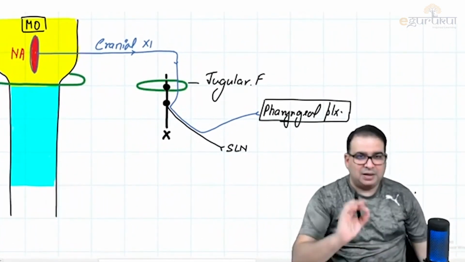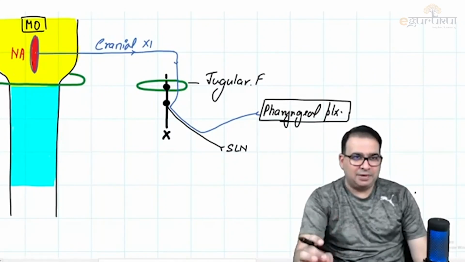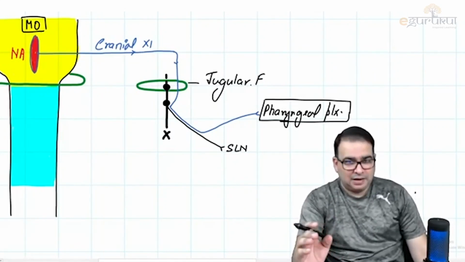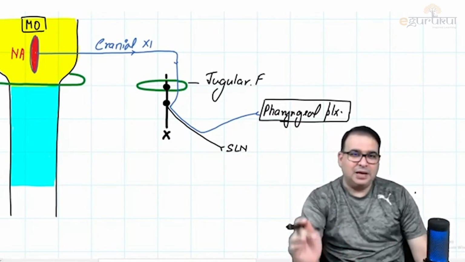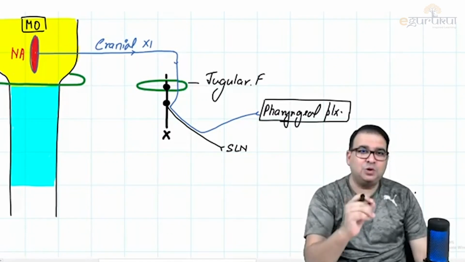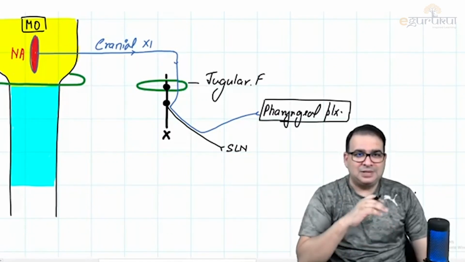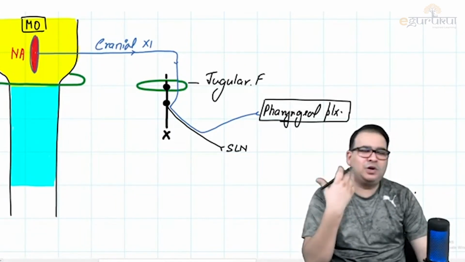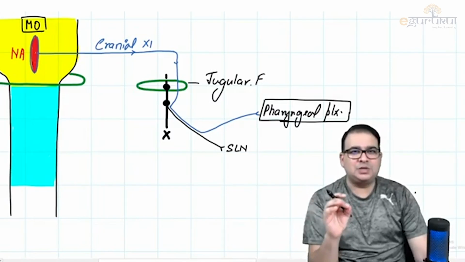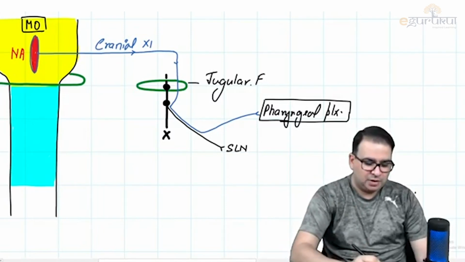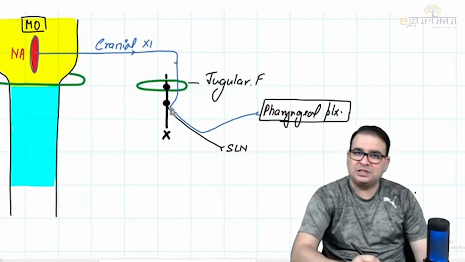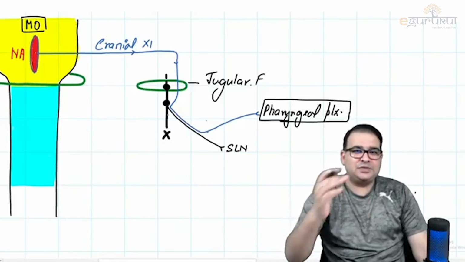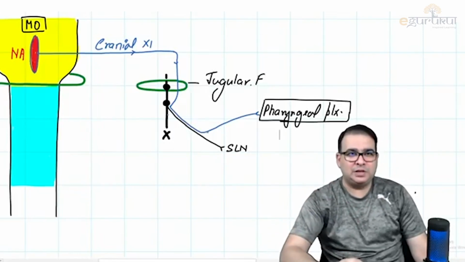So first things first, cranial accessory nerve left the medulla oblongata coming out of the nucleus ambiguus separately. It leaves the jugular foramen separately. It joins the vagus nerve just below the inferior ganglion. That means after that, you will not be able to see the cranial accessory nerve. When you see the side of the neck or dissection of the neck, you are not able to see the cranial accessory nerve after this point, because it has joined with what nerve? With the vagus nerve only. Which branch of vagus nerve? Superior laryngeal nerve. And then it separates from the superior laryngeal nerve to contribute to the pharyngeal plexus.